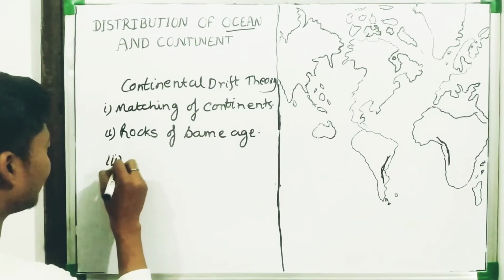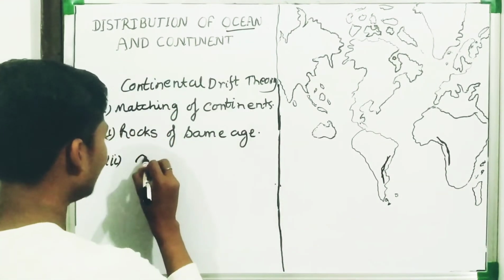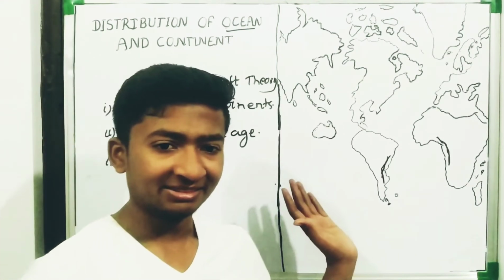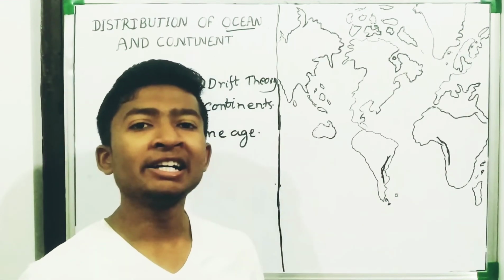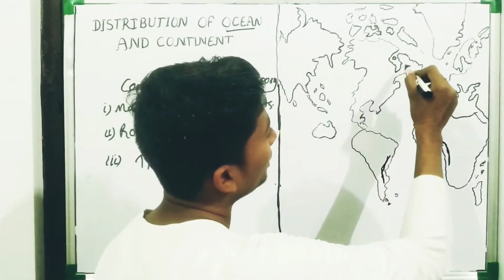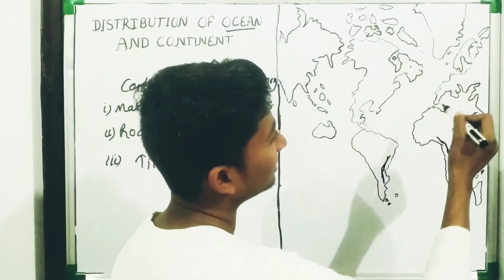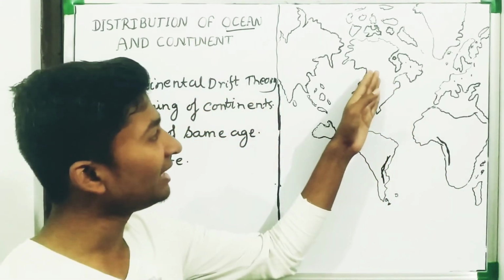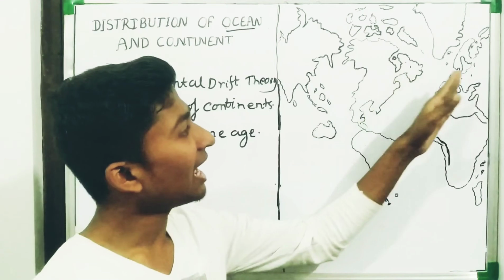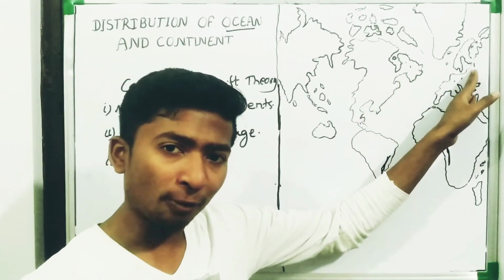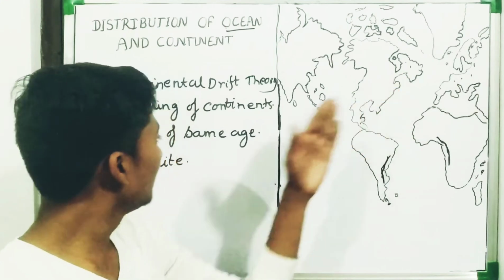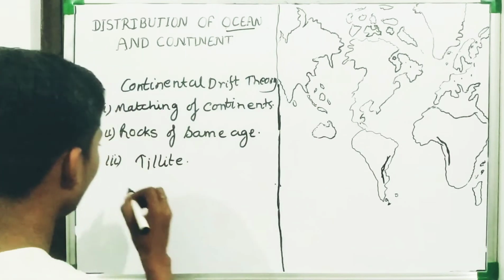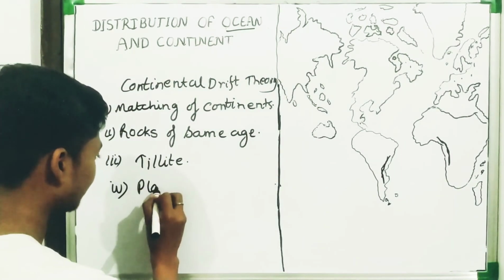What's the third point? Any guesses? The third one is tillite. What does this mean? Tillite means sedimentary deposition. The sedimentary deposition in the United States and Europe are similar. Means the sedimentary deposition in the United States is similar to that of European countries. This clearly explains the continental drift theory. Our next one is placer deposit. Fourth is placer deposit.